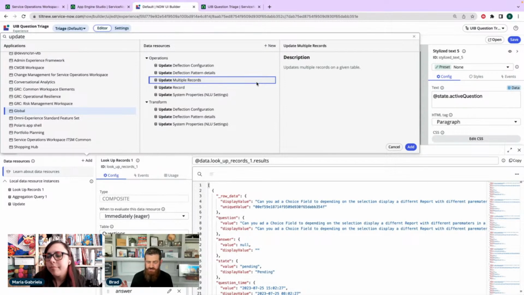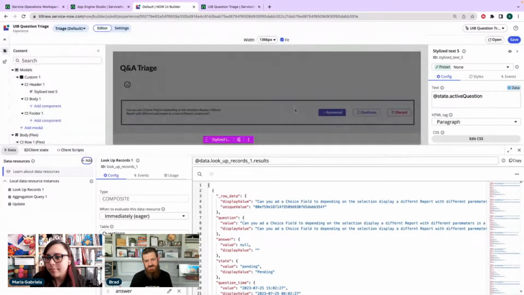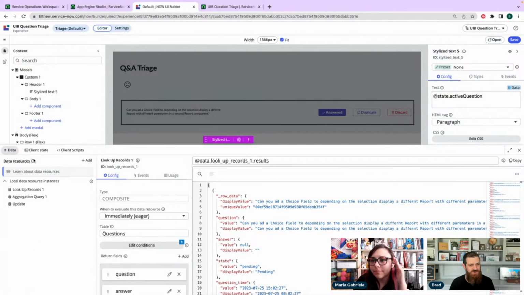You're going to have to basically pass it a big JSON blob, I believe, that tells it which records are updating and how you're updating them. But that is a thing that's possible. So you'd have to build that JSON somewhere and then send it to the data resource. But for this, we're just going through one record at a time because they could all be different. I could add a checkbox and then, if I wanted to discard 10 at a time, I could do that. But I think that it's going to be so easy just to hit the buttons. Where was I? Modal.